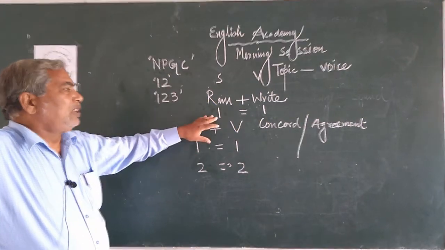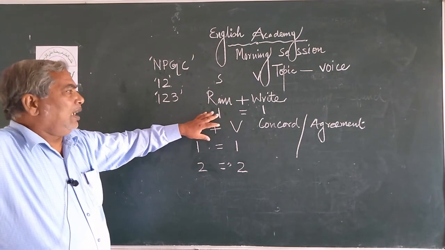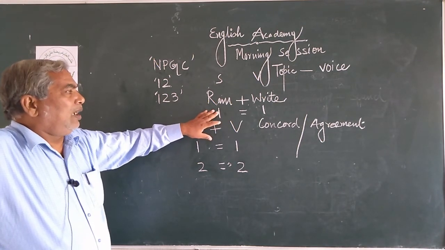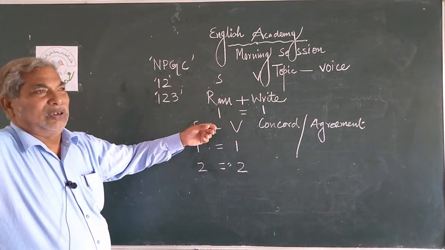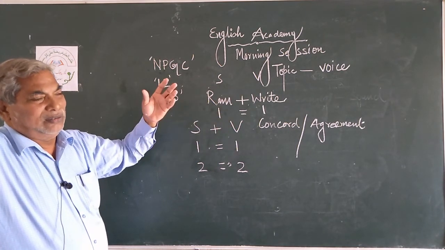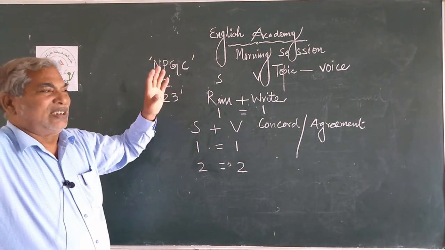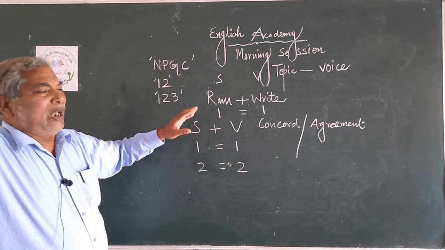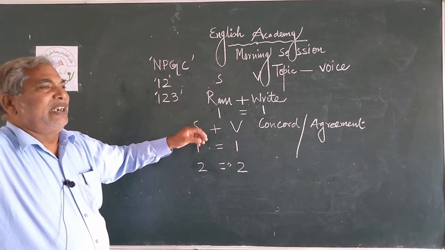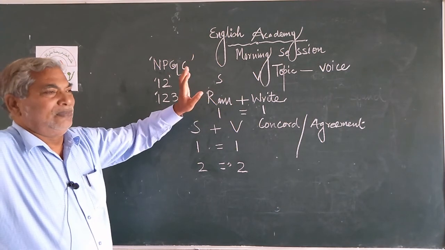But 1 is equal to 1. If subject is singular, verb must be singular. It is given in the book by many grammarians. This is the concept of many grammarians, and I agree with them.